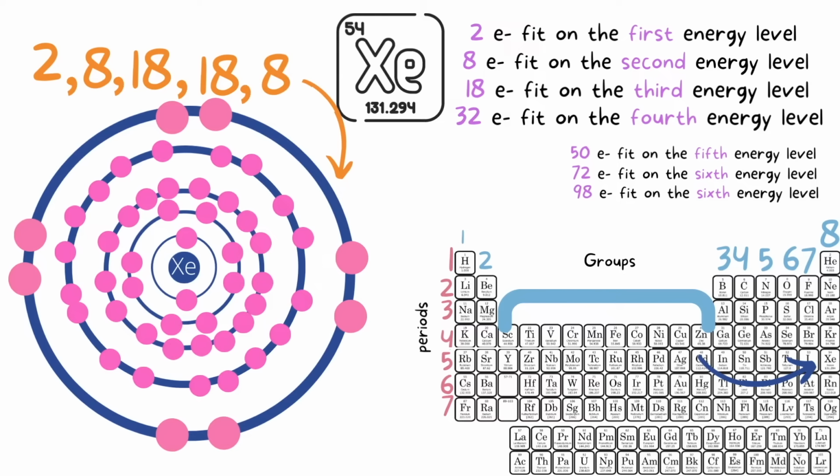So I just want to emphasize, if you were to fill up the fourth energy level with 26 electrons and basically not accommodate it, then the valence shell, that being the fourth energy level, would be totally incorrect, right? Because according to the periodic table, xenon should have 5 shells and 8 electrons on that last shell.